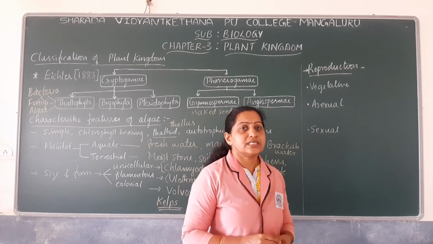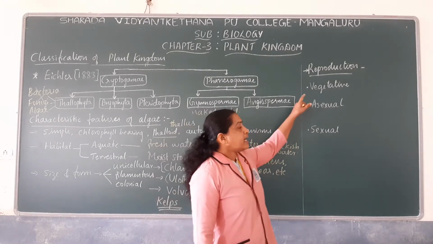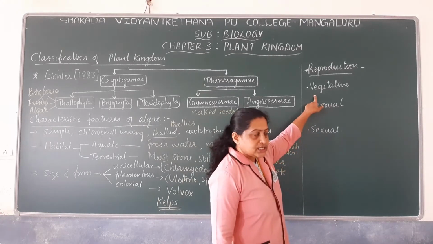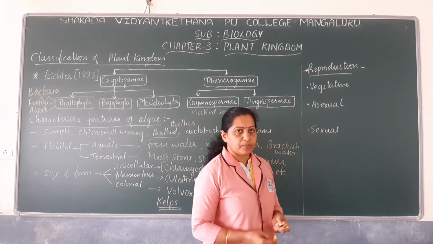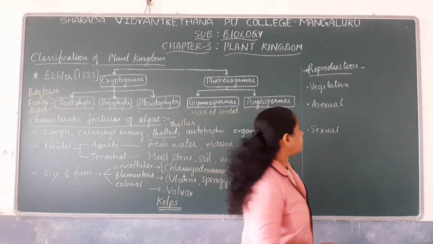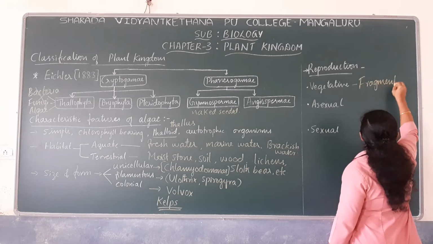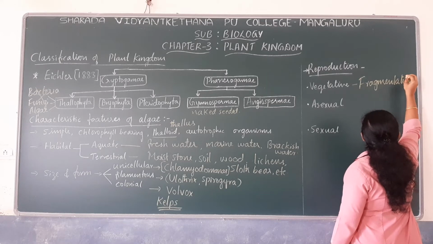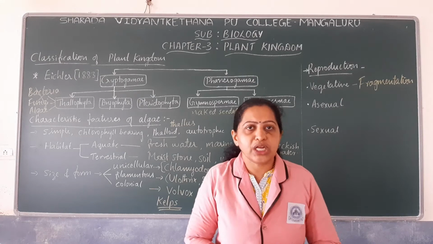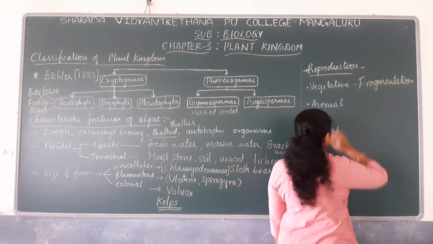So now let us discuss about reproduction in algae. How do algae undergo reproduction? Algae can undergo all the three modes of reproduction, that are vegetative, asexual and sexual mode of reproduction. Vegetative mode of reproduction is mainly by fragmentation. Here, if the algal body is fragmented, each fragment can give rise to a new algal body. That is known as fragmentation.